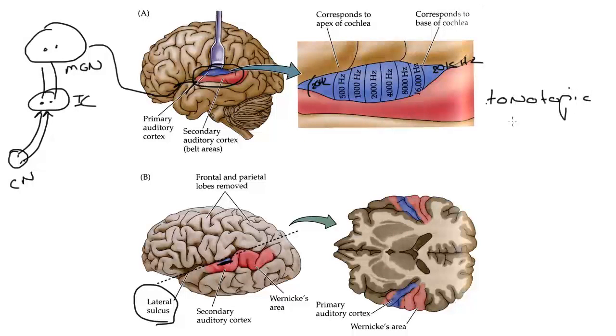And it's tonotopic, so that as you go from one place to the next, in each of these auditory structures, you go from one frequency to the next. That's a critical element to auditory processing. This place code makes sure that a neuron, when it becomes active, is capable of providing information as to what the frequency of sound is. Because when that neuron responds, it responds only when that frequency of sound has been presented. And so it's able to tell the rest of the central nervous system that that frequency of sound is present out there in the auditory periphery.